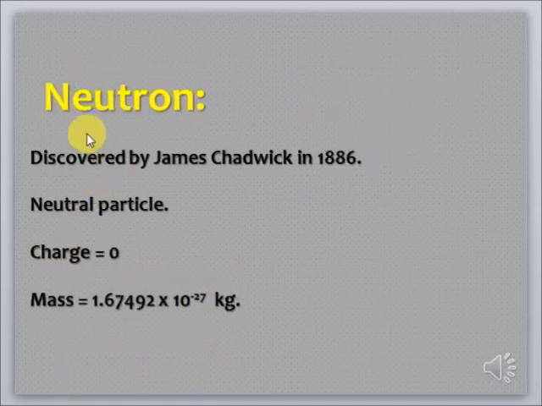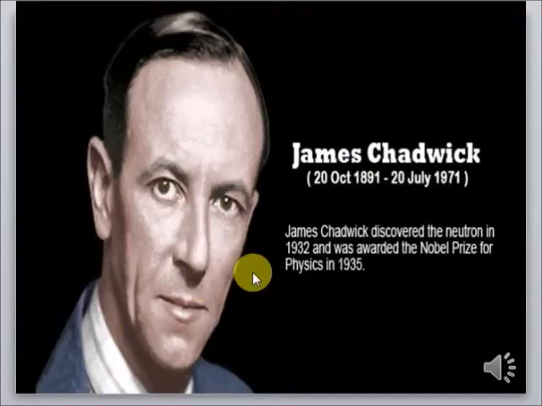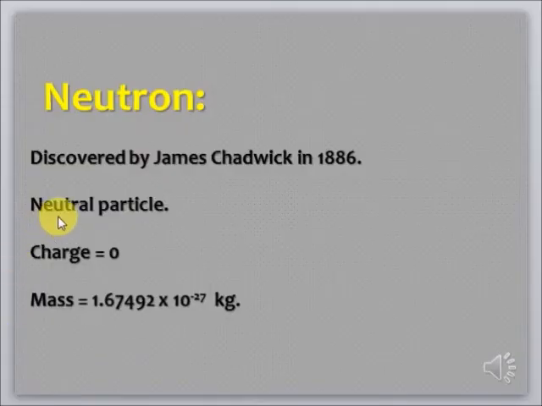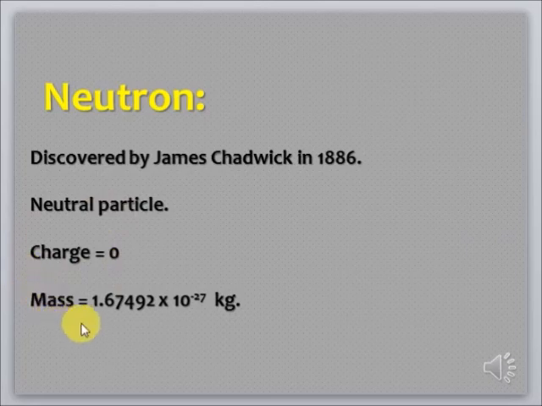The third particle, the neutron, was discovered by James Chadwick in 1886. He is James Chadwick. He discovered the neutron. A neutron is a neutral particle. Neutral particle means it has no charge. The charge on a neutron is 0, while the mass of a neutron is equal to 1.67492 × 10^-27 kg. So the neutron is slightly heavier than the proton, and it is actually the proton and neutron which contribute to the total mass of an atom.